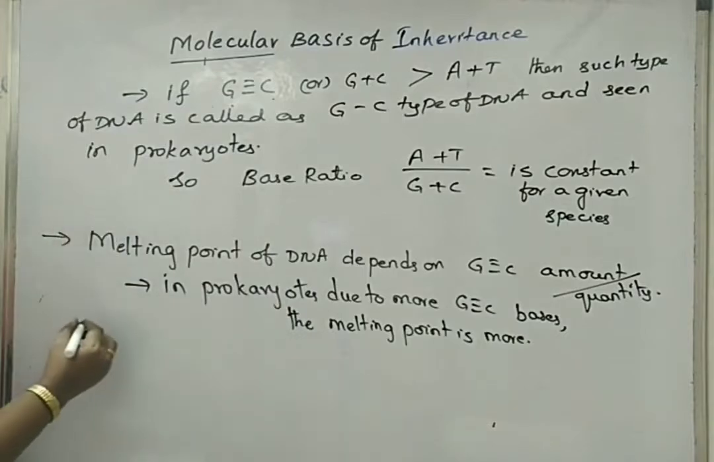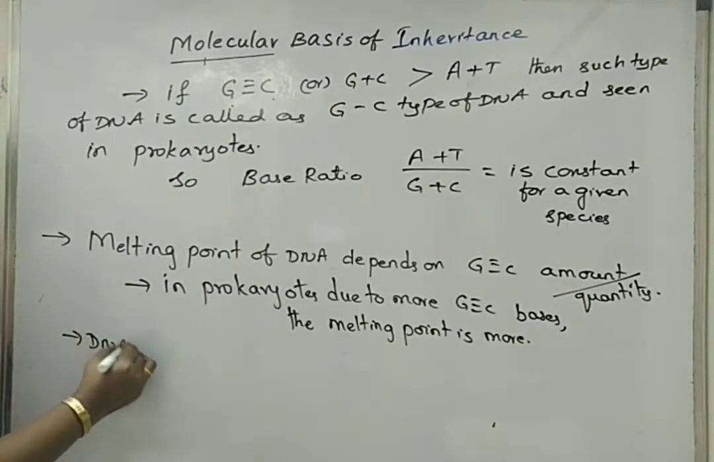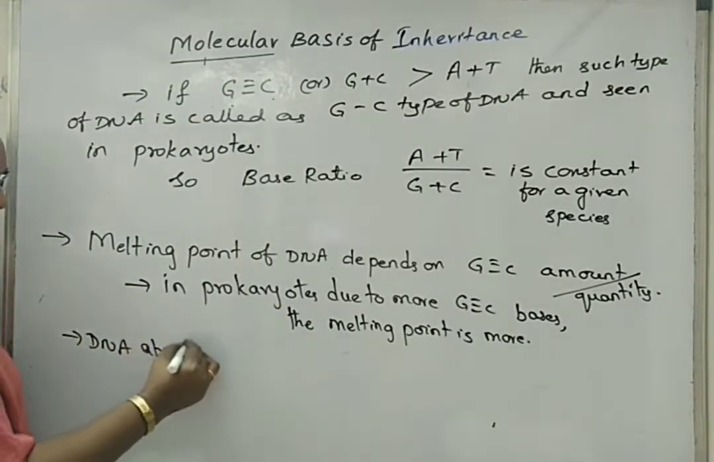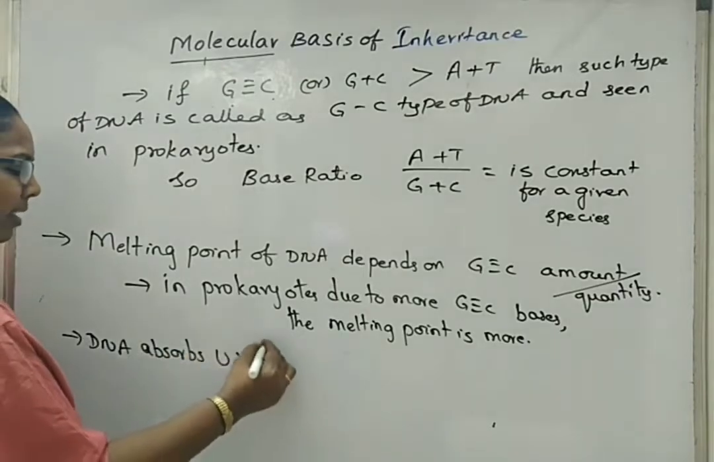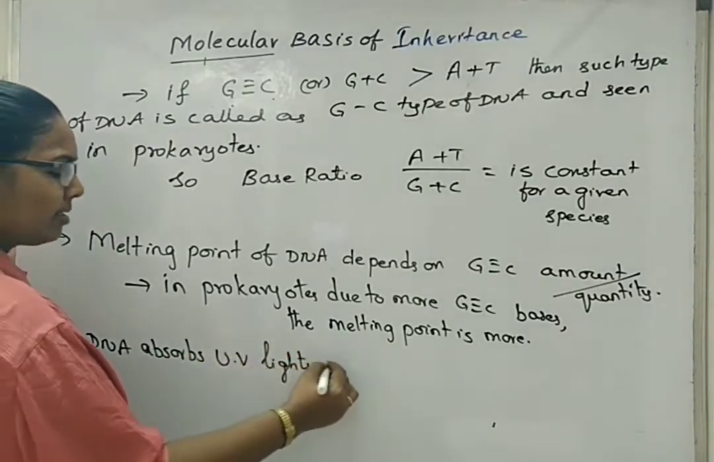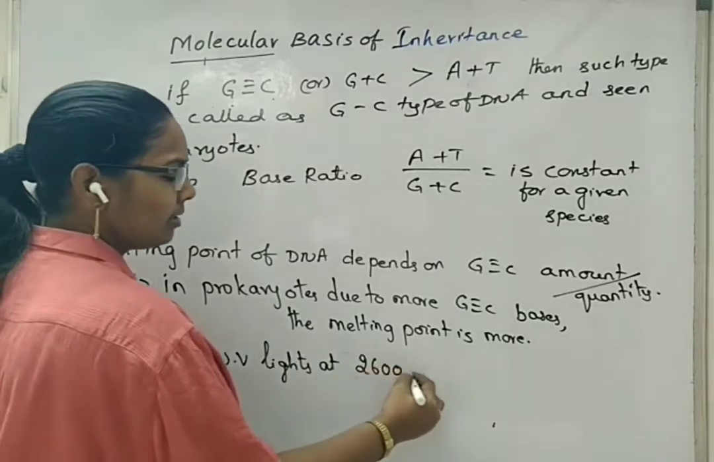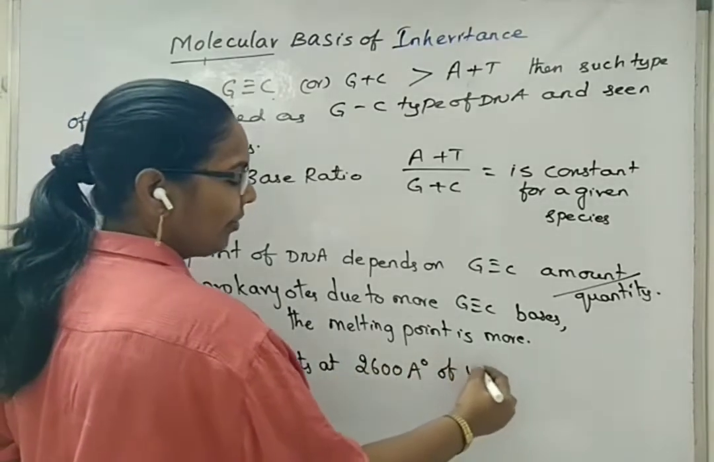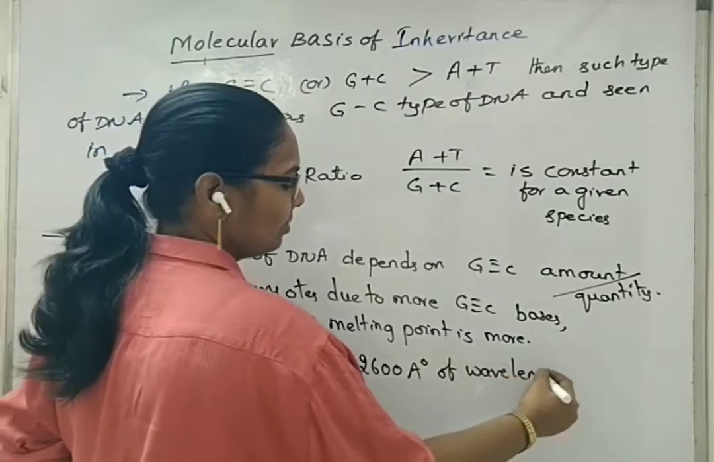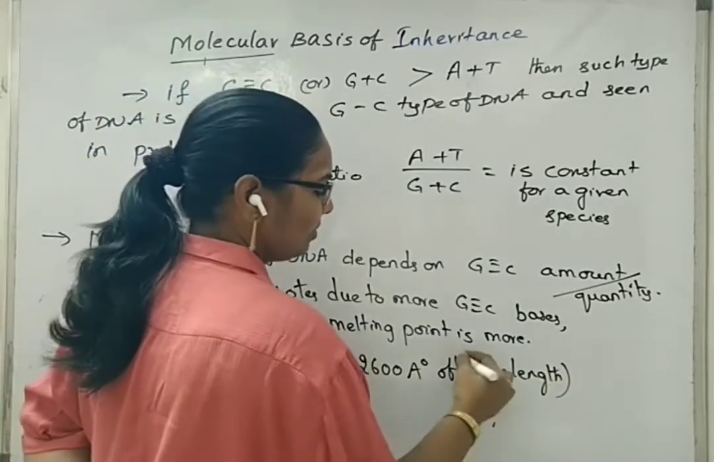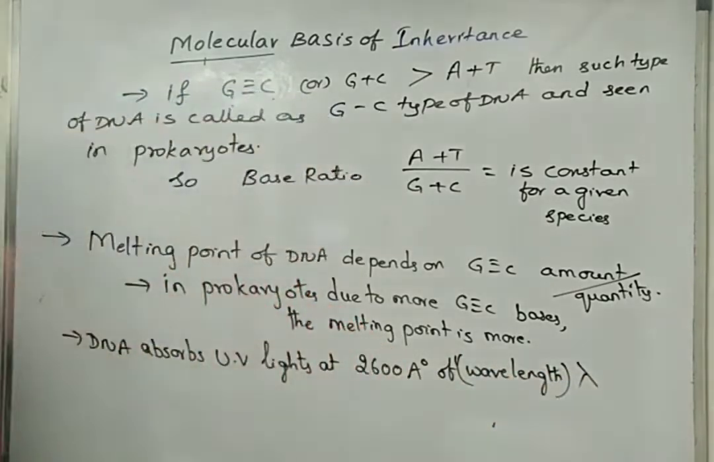Next, DNA absorbs UV light or UV rays at 2600 angstroms of wavelength. This we represent with lambda.